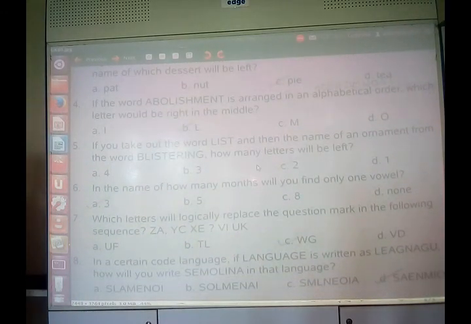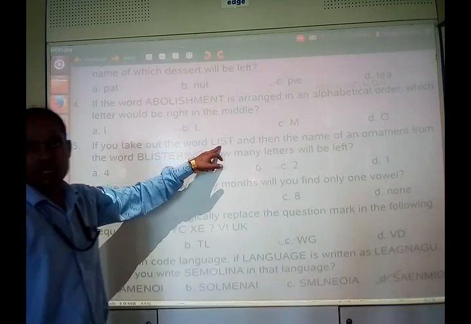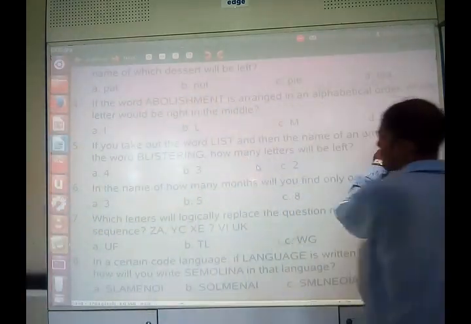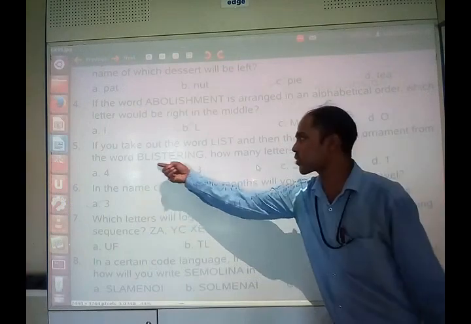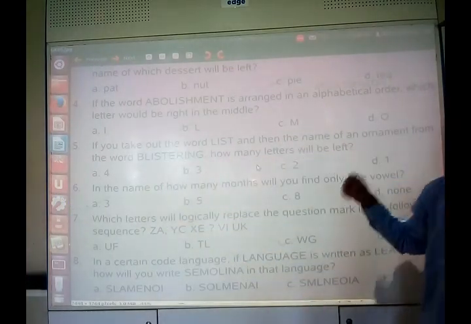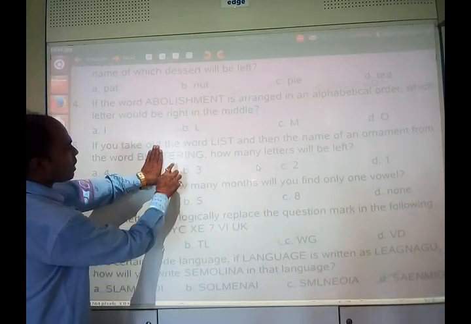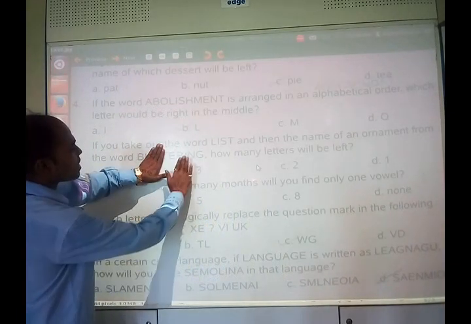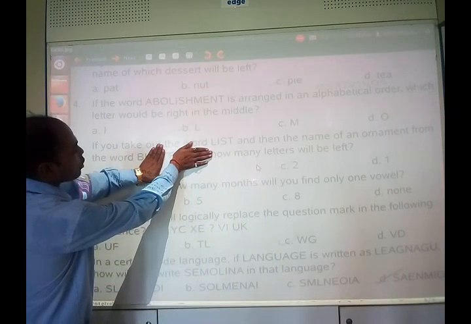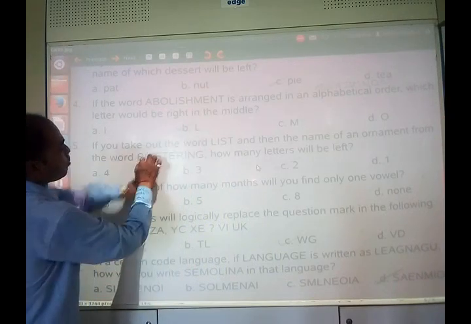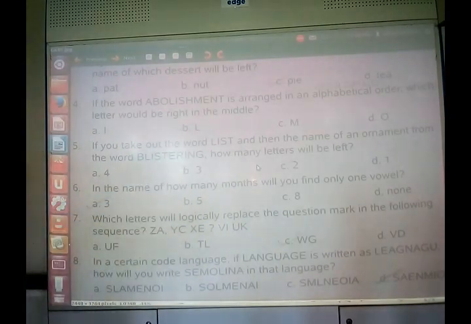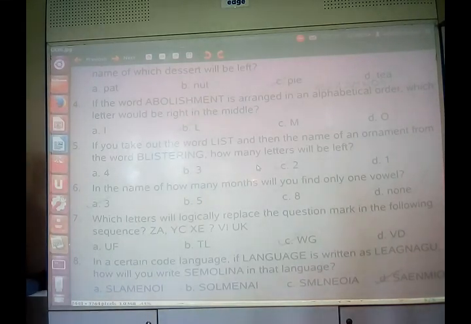Now another question is, if you take out the word list and the name of an ornament from the word blistering, how many letters will be left? If you take out list and the name of the ornament, the name of the ornament is ring. So if you take out ring and list, only B and E will be left. So two alphabets will be left. Okay. So if we take out the list and ring, only two alphabets will be left, right?